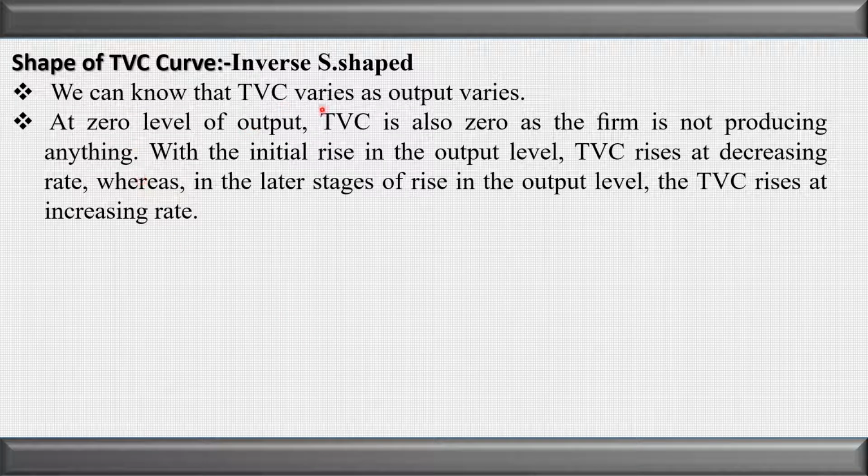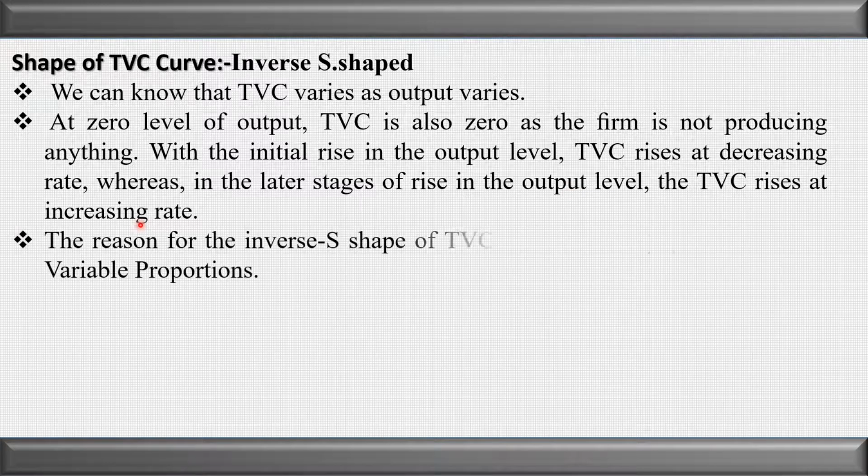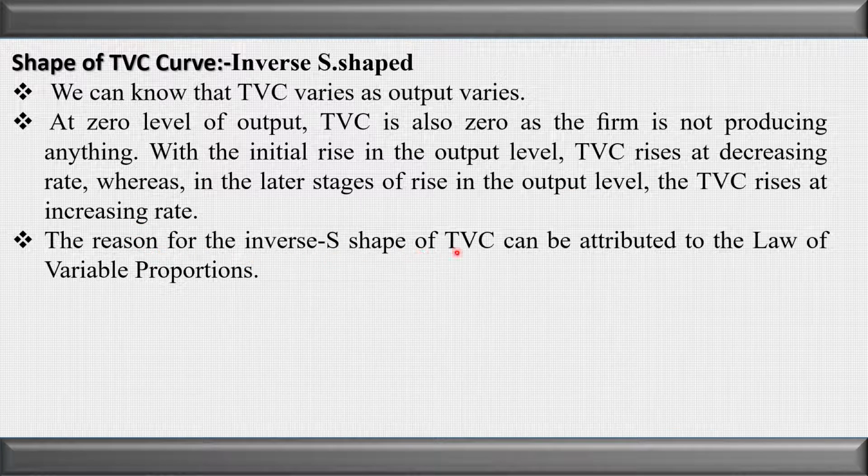We know that the total variable cost varies as output varies. We have seen at 0 level of output, total variable cost is also 0 as the firm is not producing anything. With the initial rise in output level, total variable cost rises at a decreasing rate. It means that initially the total cost increases at a decreasing rate, whereas in the later stage as the output increases, the total variable cost rises at an increasing rate. The reason for the inverse S shape of total variable cost can be attributed to the law of variable proportion.